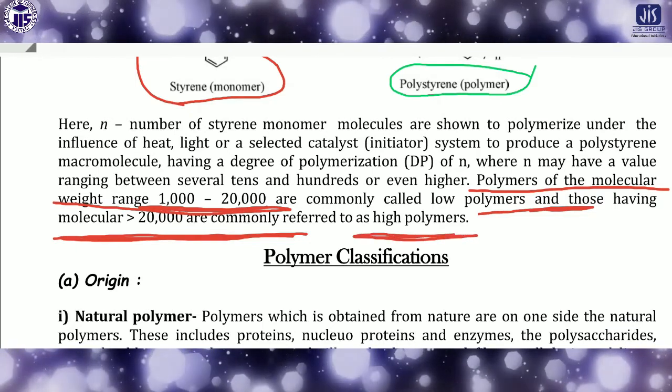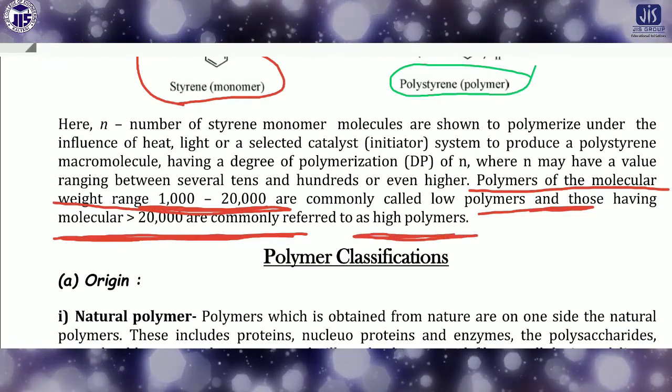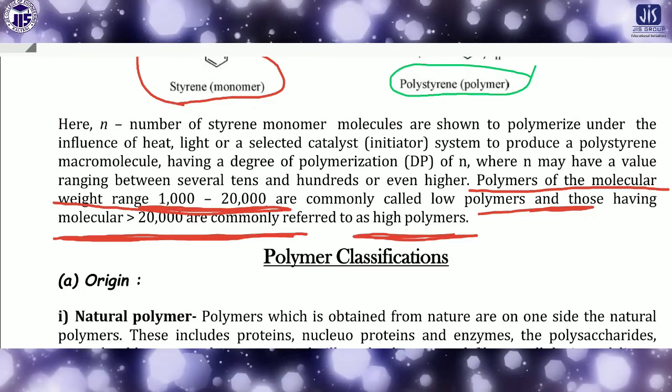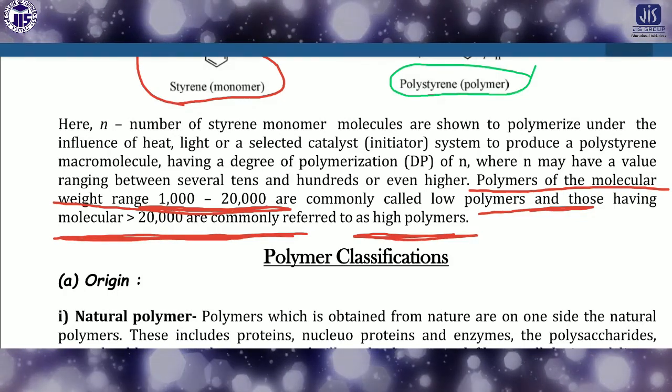Now come to the point of how we can classify the polymer. How is it possible to classify the polymer?